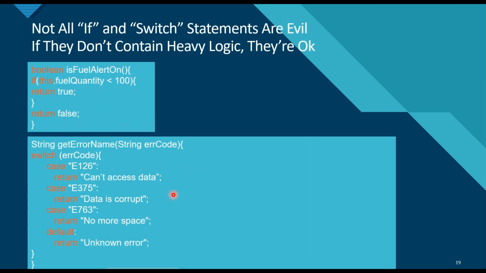So one important point is that not all if and switch statements are evil. If they don't contain heavy logic, then they are okay. So if we see this example, like in isFuelAlertOn, if the fuel quantity is less than 100, we are just returning true and false. Right? And in the second example, we are just returning the error name based on the error code using the switch case. So if we are taking the parameter in the switch and we have some cases like E126, E375, and we are returning the error name. So there is no heavy logic here. So we can allow these if and switch statements.